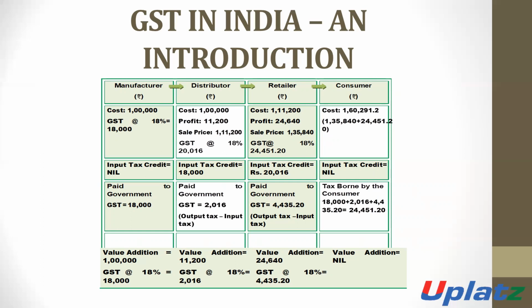The input tax credit he can avail is 18,000, which is paid by him to the manufacturer. So the net amount required to be paid by him to the government is 20,016 minus 18,000, that is 2,016 rupees.